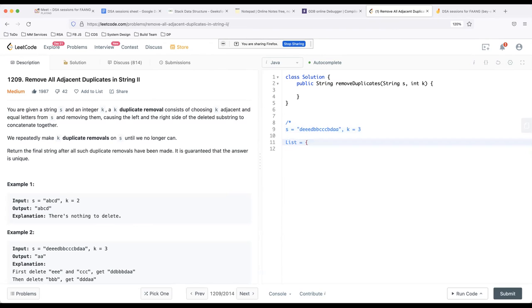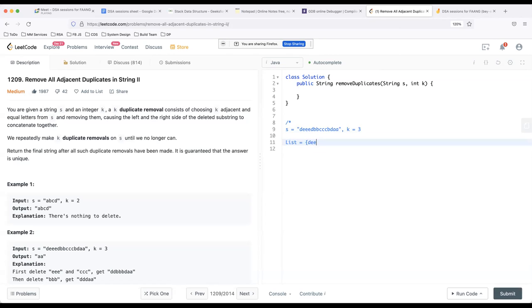Next item E, I compare it with the top. It is not the same, so I push E. The second E is the same as the previous E, so I go back k minus 1 elements and check whether all the elements are E. Here they are not all E, so it's safe to push.